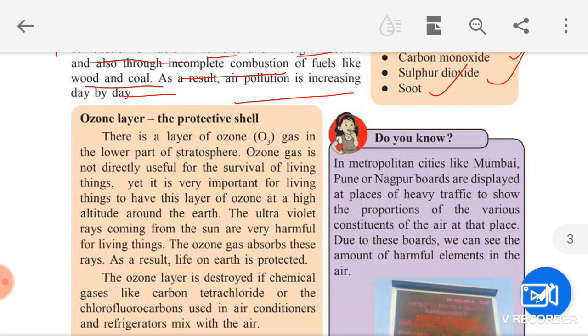Ozone layer. Children, ozone layer is called a protective shell. Ozone is nothing but a gas, ozone gas. There is a layer of ozone gas present in the lower part of stratosphere. We have seen that there are 5 layers. So where is this ozone gas present, in which layer? In the lower part of which layer? Stratosphere.